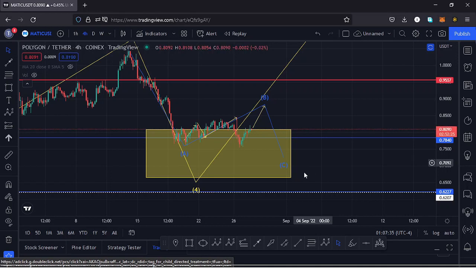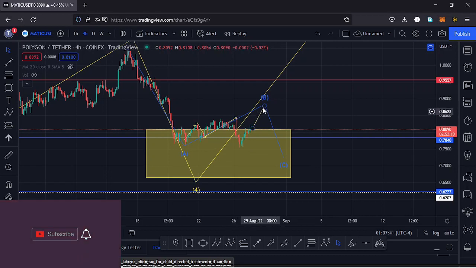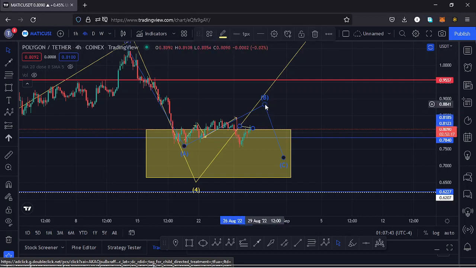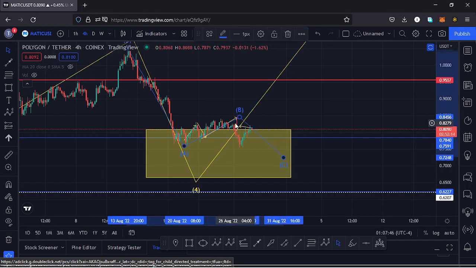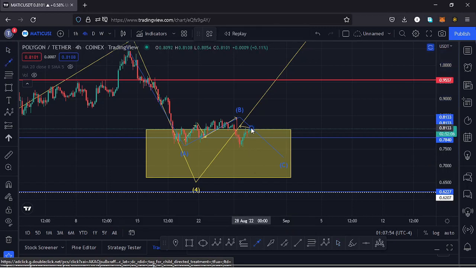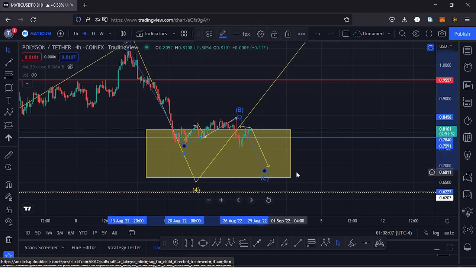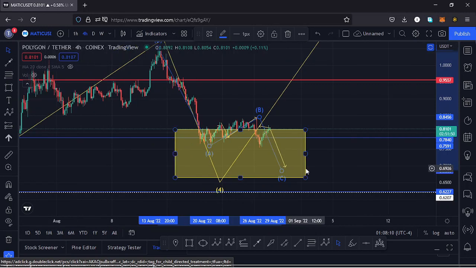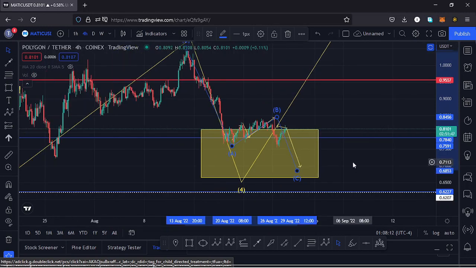It's possible that we continue pushing higher and maybe make a new high. It's also possible that maybe the high that we have over here is the high for that wave B, and whatever we are seeing right here is just a bit of a recovery before we see another pullback to the lower side, which I will expect us to lose that key area of support and continue seeing lower prices, and maybe even have a retest of that key area of support and continue seeing lower prices to maximize our yellow target area in the formation of our wave C. So that's another possibility. So those are the two possible scenarios that we can maximize our yellow target area in,